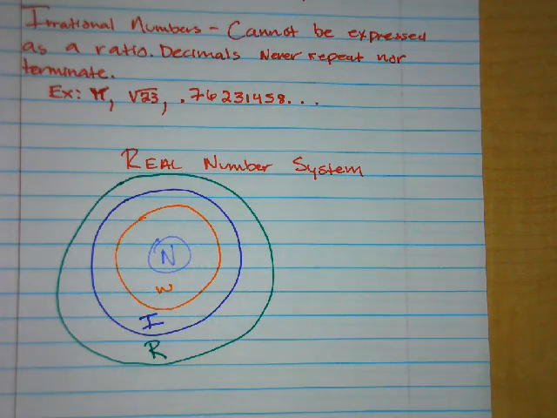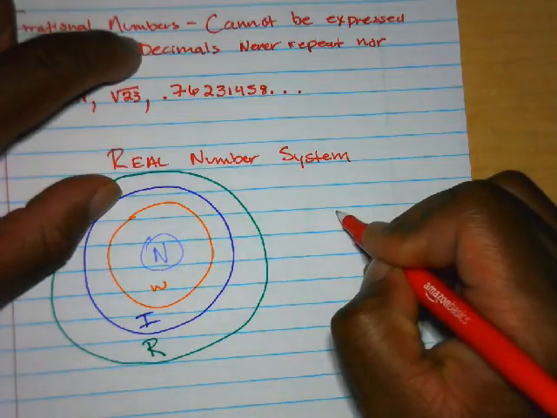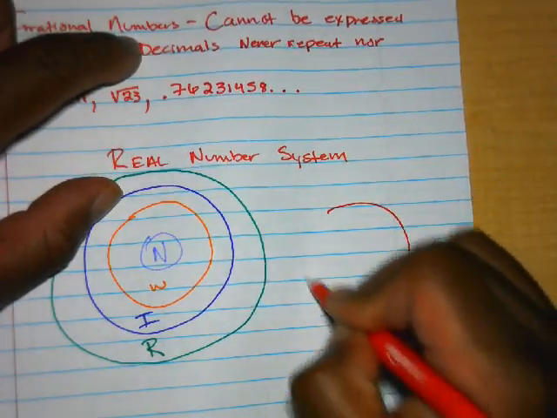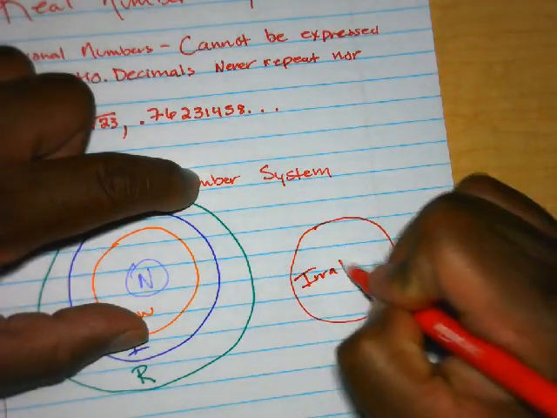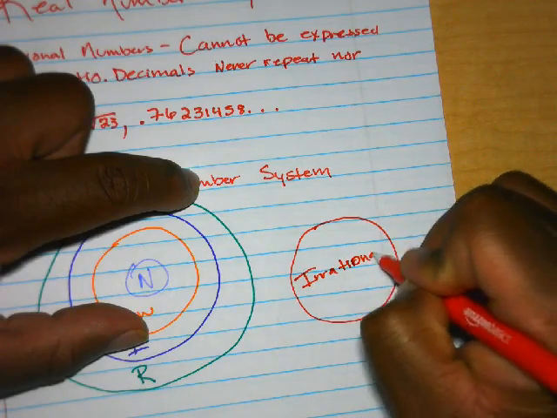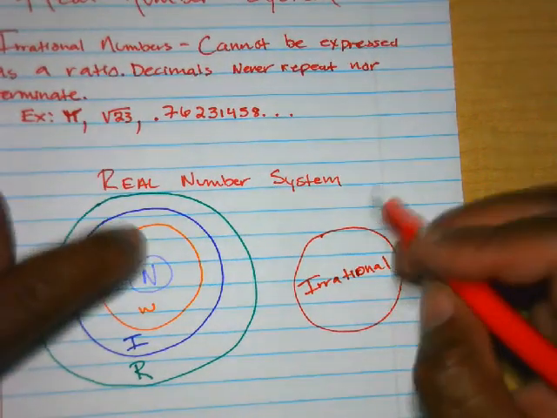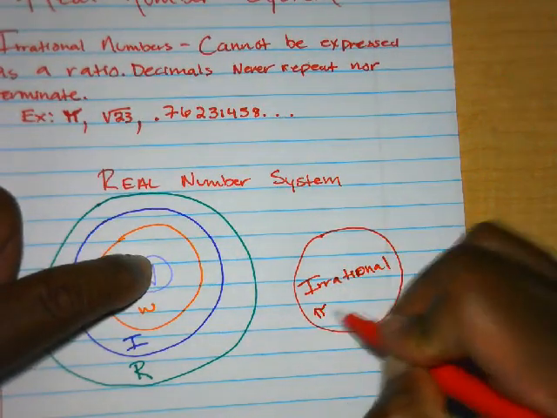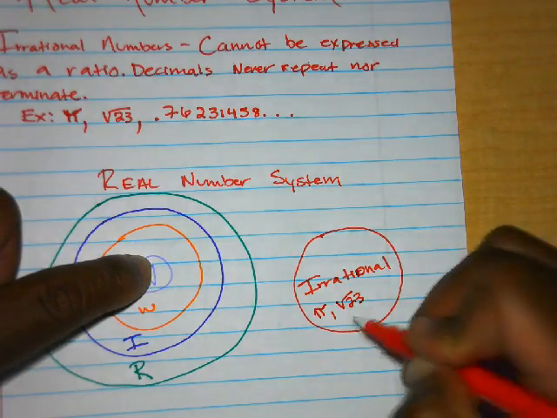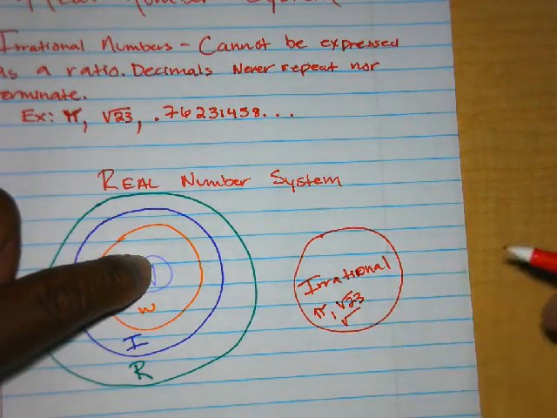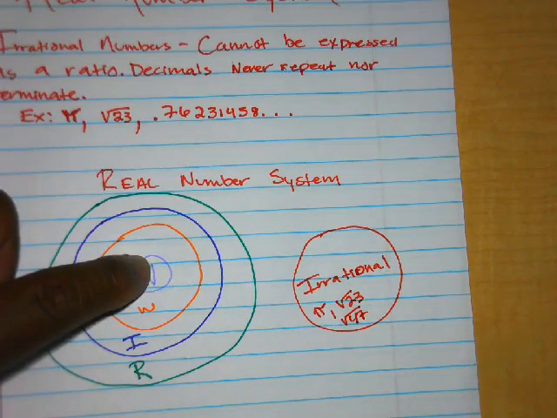But on the outside here, in its own little circle, we have the irrational. And so that would be pi, that would be any imperfect squares, square root of 23, or the square root of 47, any imperfect square would be irrational.